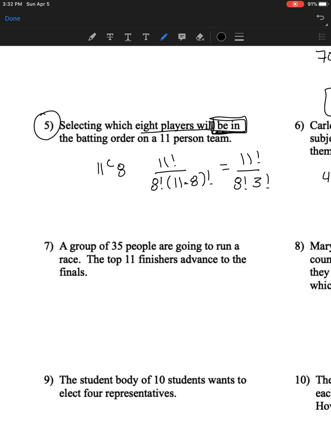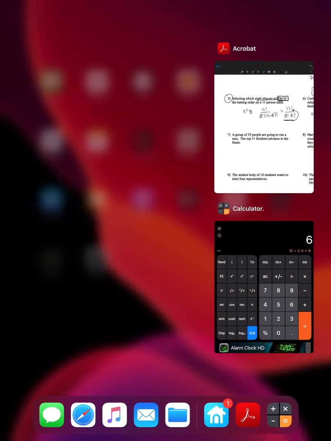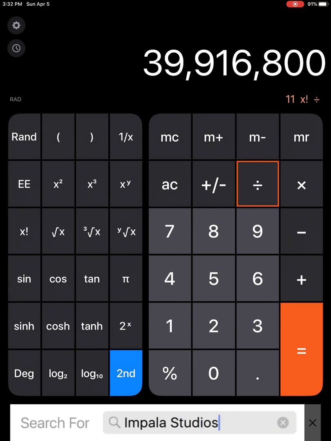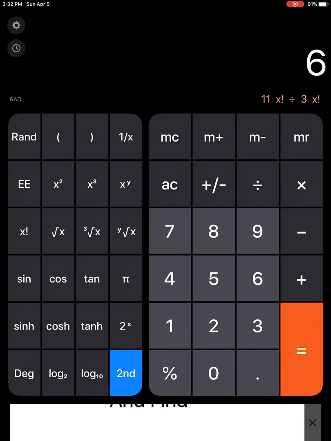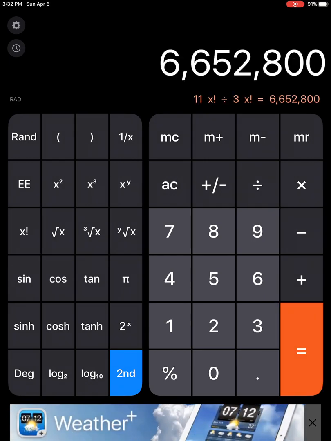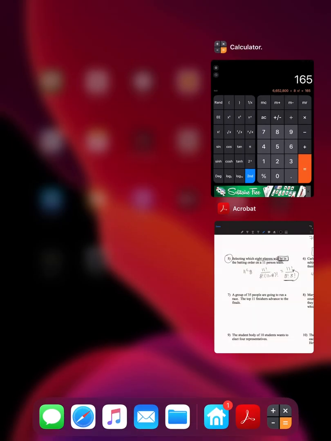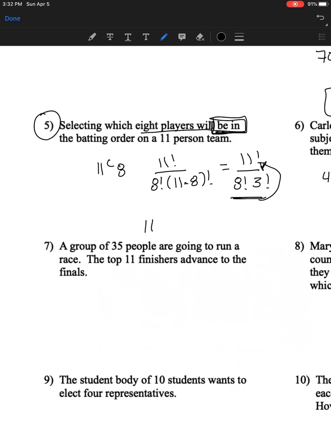So one thing I want you guys to understand, same thing. These 2 numbers on the bottom will always add up to be this number on the top, okay? So let's go over here. 11 factorial divided by 3 factorial, and then divided by 8 factorial is 165. Okay, so smaller answer here. Okay, easy peasy.